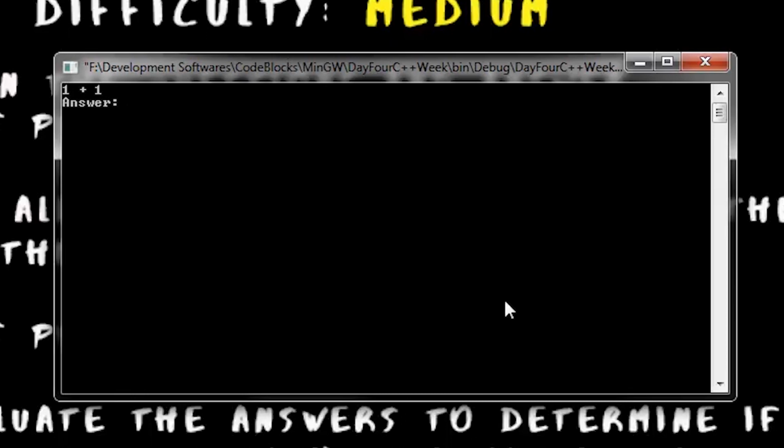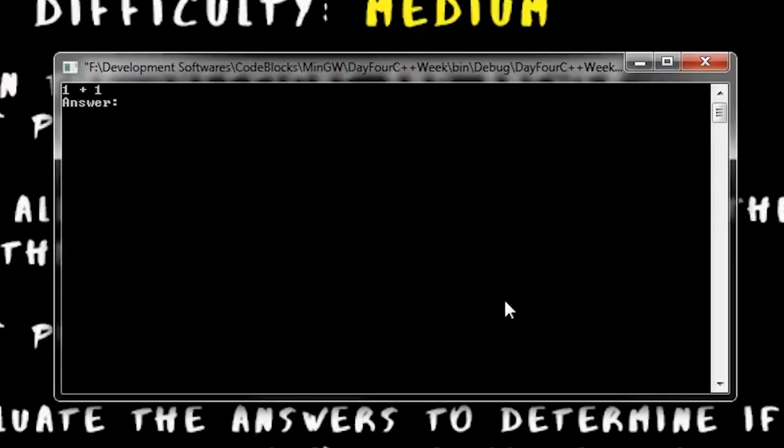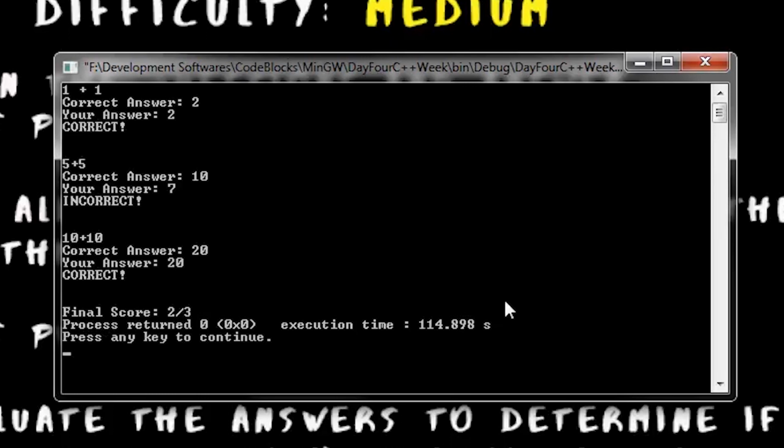After the user fills in the questions and answers, clear the console if possible. Now, pinapa-answer na ni program sa atin yung mga tanong na nilagay natin kanina. So, pwede nyo gawin na reviewer to. Let the program ask all the questions inputted by the user, then let the user answer those questions. So, eto na nga, pinapa-answer na tayo. Now, if I answer 2, so, correct. Then, if I answer, mamali ko to, 7. So, mali ang sagot na yan. Then, if I answer correctly here, as you can see, nag-clear ulit.